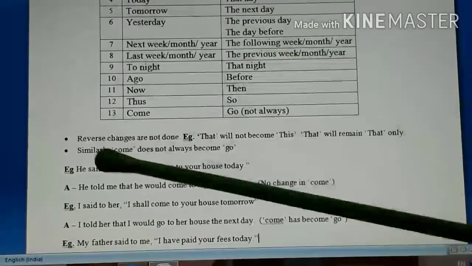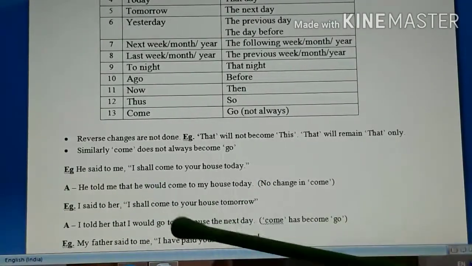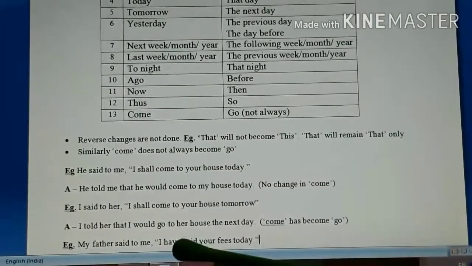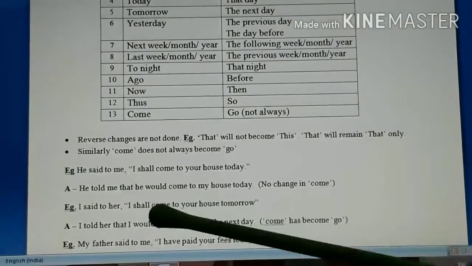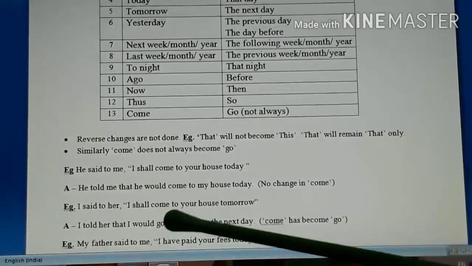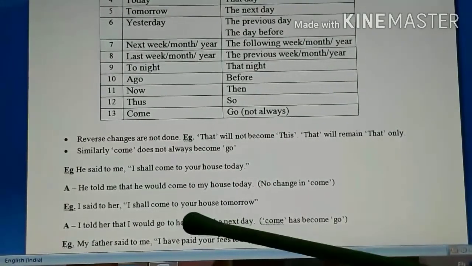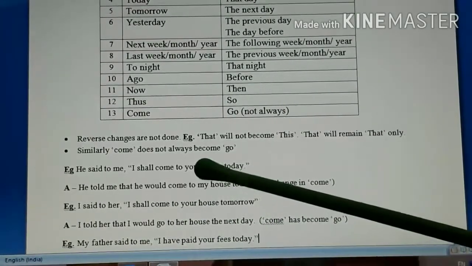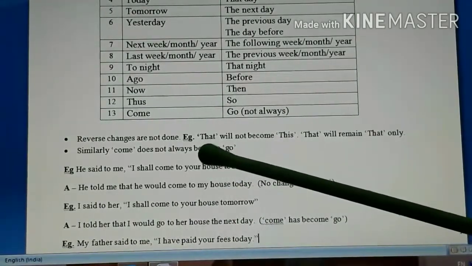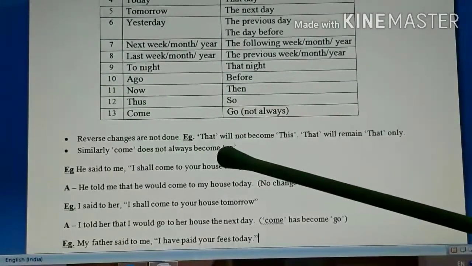But look at the next example. I said to her, "I shall come to your house tomorrow." Now here I am telling her. Same thing, when you repeat or relate to someone later on, you can say it this way: I told her that I would go to her house the next day. So here it is about going, therefore come became go. But in the first example you see come remains come only because there it is just about coming.